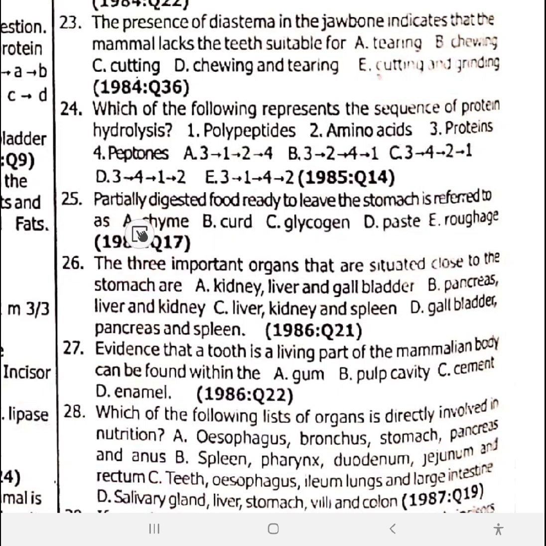Option A. Then when it has left the stomach after bile has acted on it, it is called chyle. So chyme is ready to leave the stomach. Chyle, C-H-Y-L-E, is ready to leave the duodenum. So it's the food that is ready to leave the duodenum. You call it chyle. Don't forget, they bring both of them most times. Now go down and write. Note, chyle is more watery than chyme.